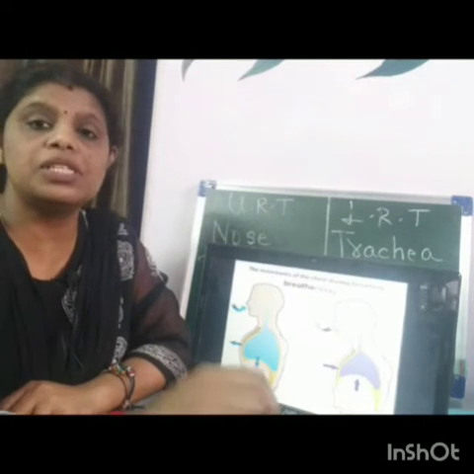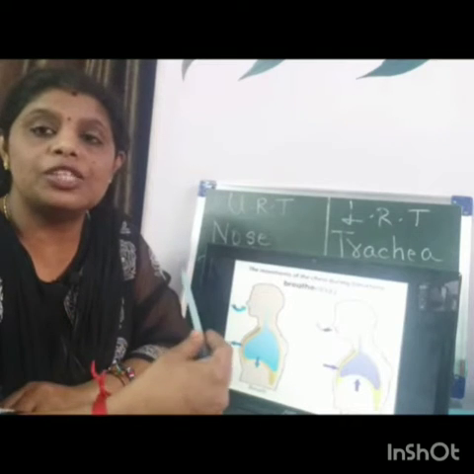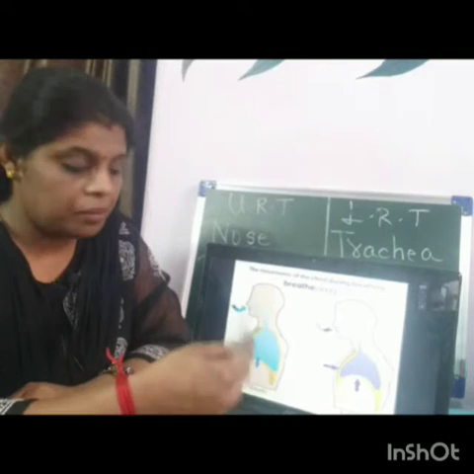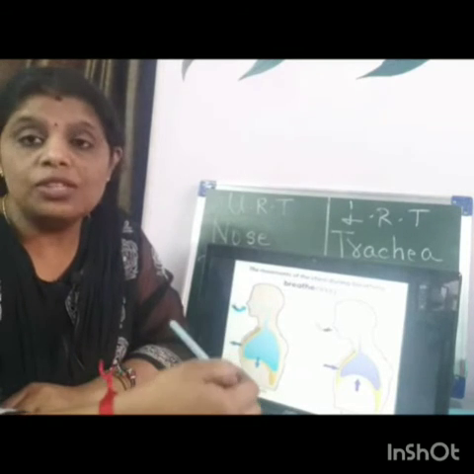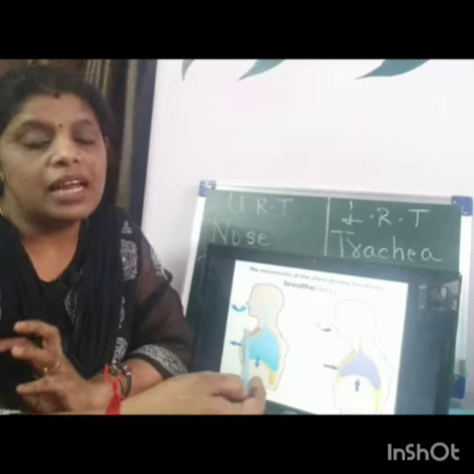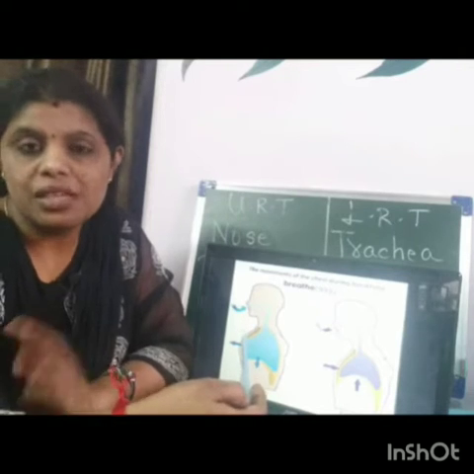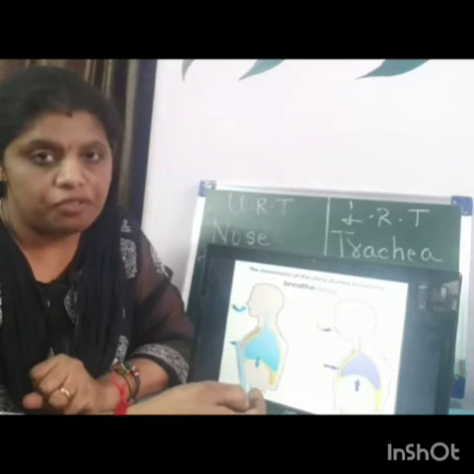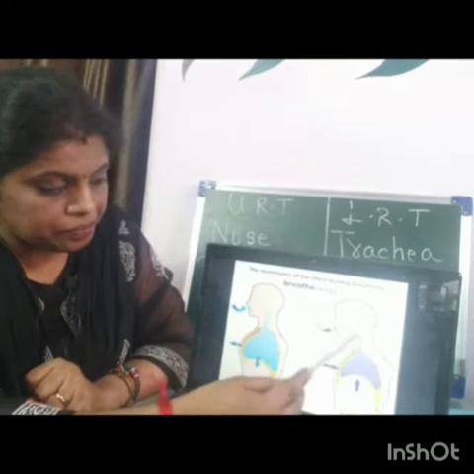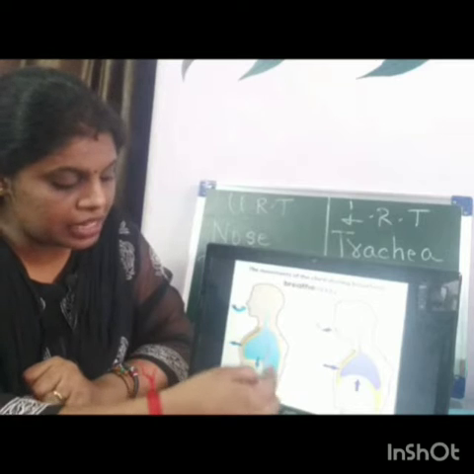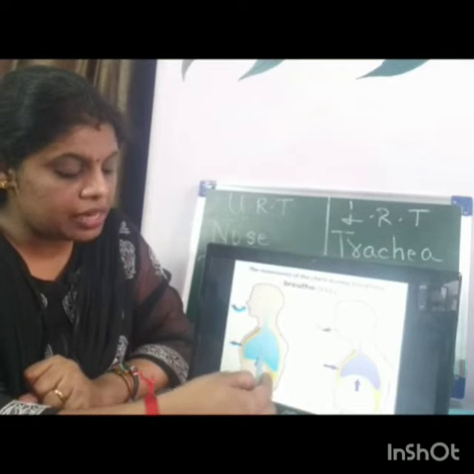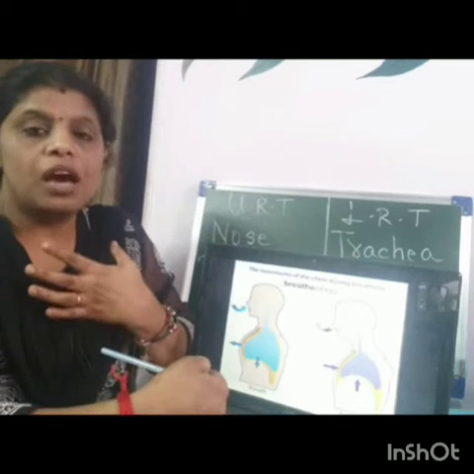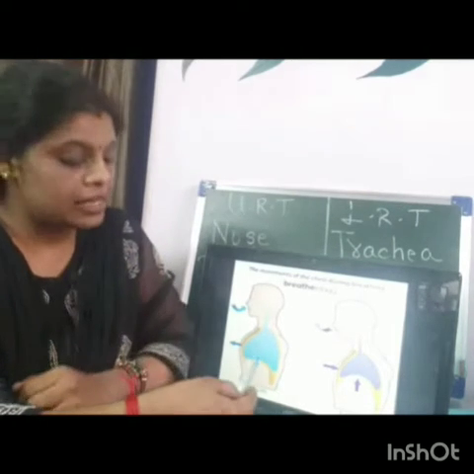Inhalation means taking in oxygen, exhalation means giving out carbon dioxide. When we inhale, there are changes in the ribs, in the muscles surrounding the entire lung region, and in the lungs and the diaphragm. The diaphragm becomes flat when inhalation occurs. The air fills the lungs, they expand, the ribs are pulled outwards and upwards, and the diaphragm flattens.